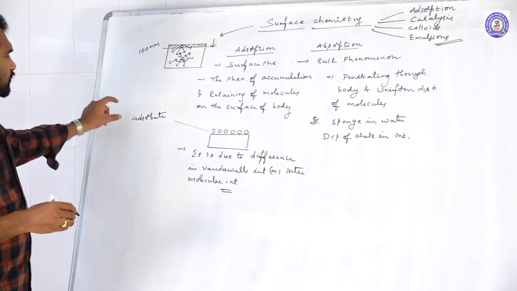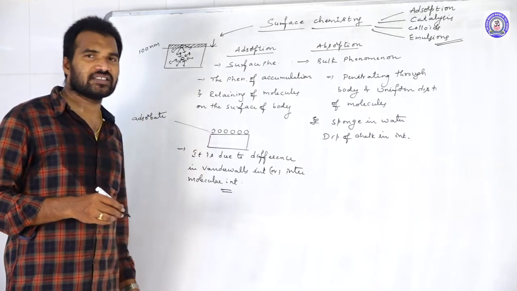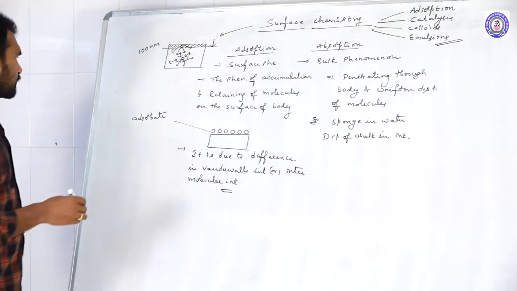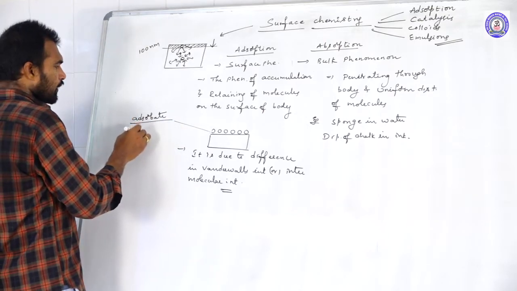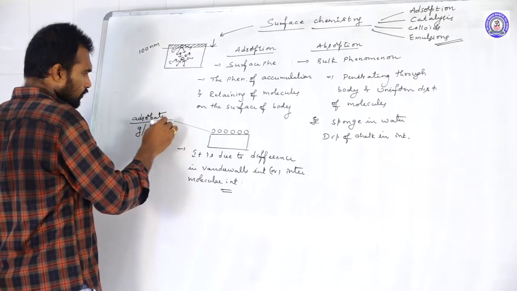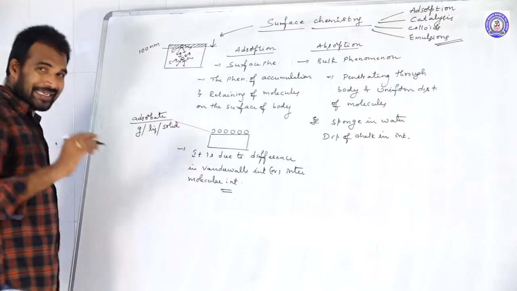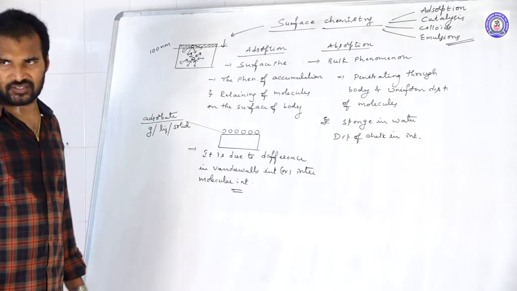Adsorbate is nothing but the substance whose molecules are accumulated on the surface of the body. The adsorbate can be gas, liquid or solid; in any of the three physical states, the adsorbate can exist.